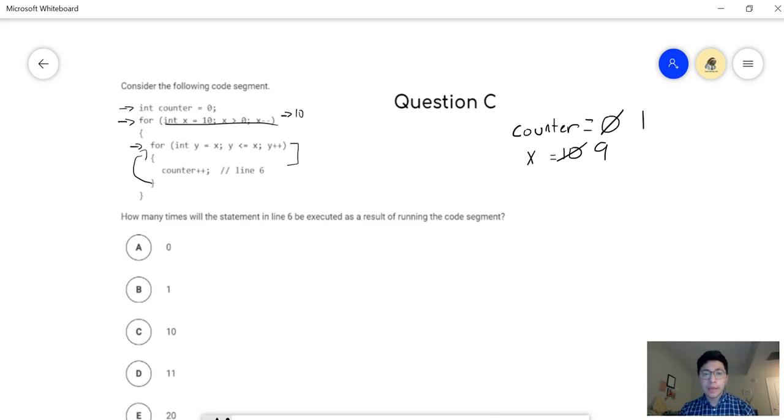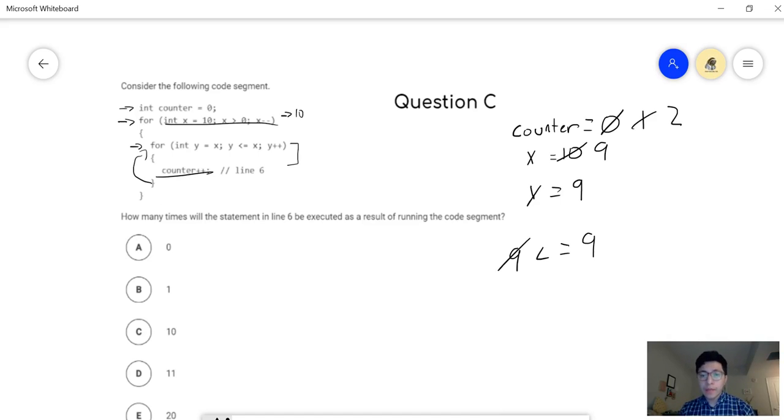And now I'm going to do the inner for loop yet again. So I'm going to set y equal to whatever x is, which is 9. And then I'm going to check, is y, which is 9, less than or equal to whatever x is, which is 9, y plus plus. So I'm going to do the inner part right here, which is counter plus 1.